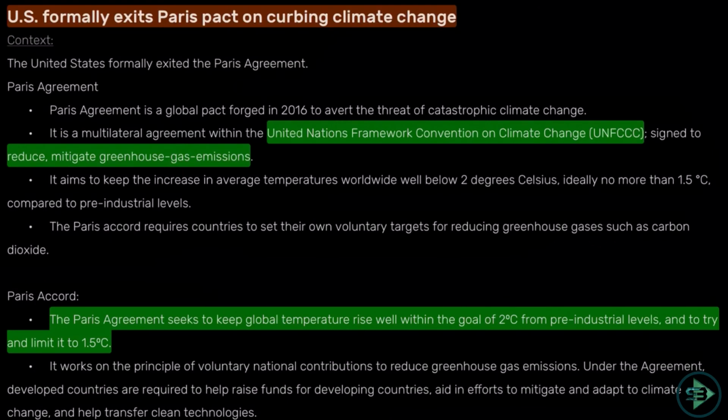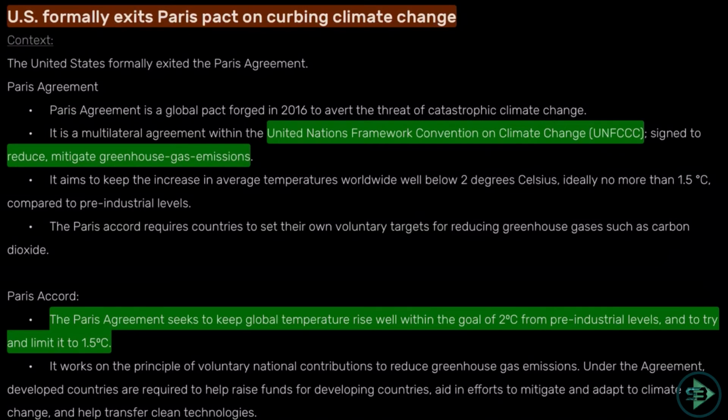Next set of news we come across is about the Paris Pact. US formally exits Paris Pact on curbing climate change. Okay, so what is actually the Paris Agreement? The Paris Agreement was an agreement signed between various countries under the United Nations Framework Convention on Climate Change. We'll study this organization, an international organization. What is UNFCCC? So this was signed to mitigate or reduce greenhouse gas emissions, so as to protect the environment.